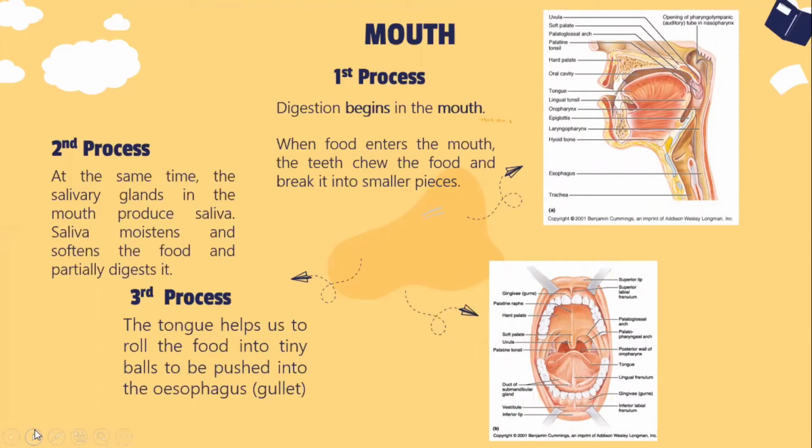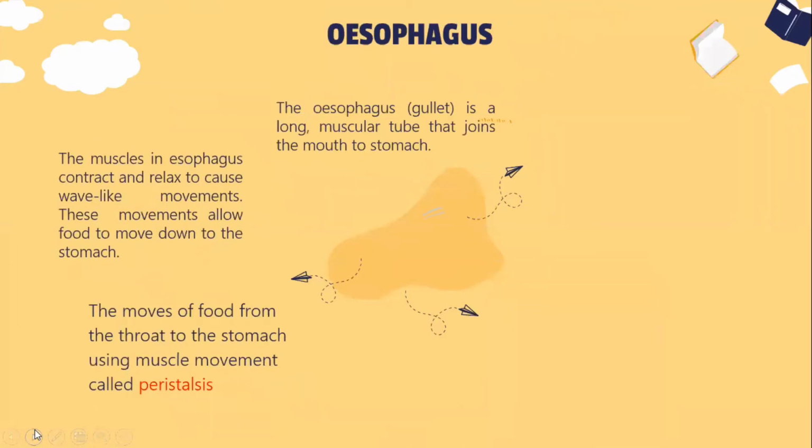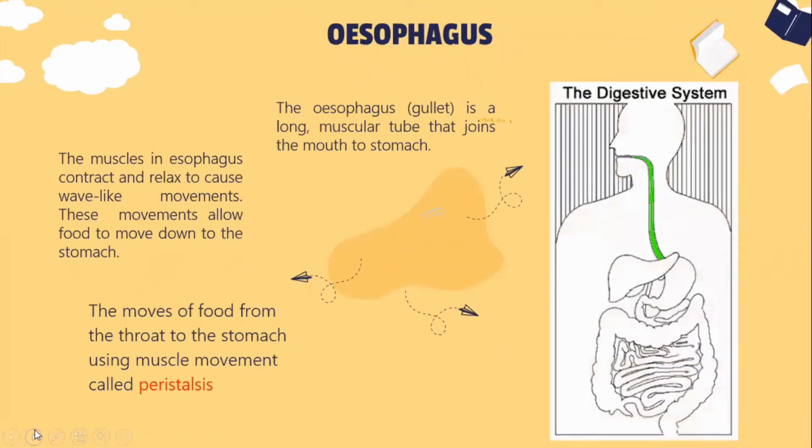As we know, digestion begins in the mouth. When food enters the mouth, the teeth chew the food and break it into smaller pieces. At the same time, the salivary glands in the mouth produce saliva, so saliva will moisten and soften the food and partially digest it. And then the tongue will help us to roll the food into tiny balls to be pushed into the esophagus.